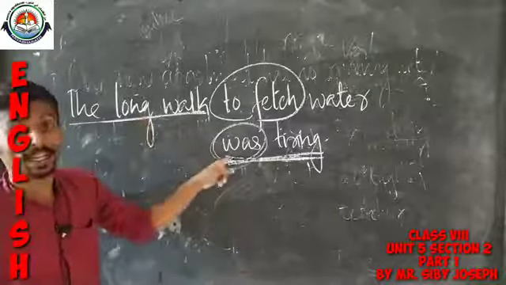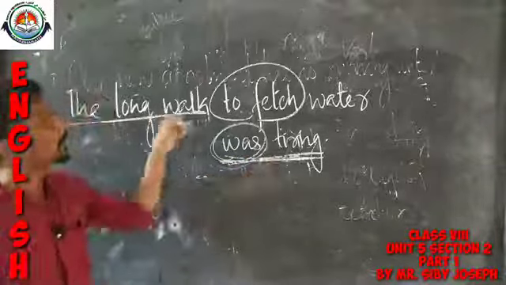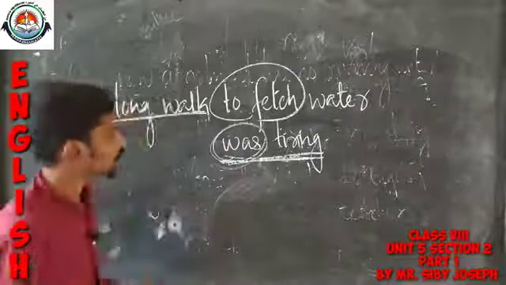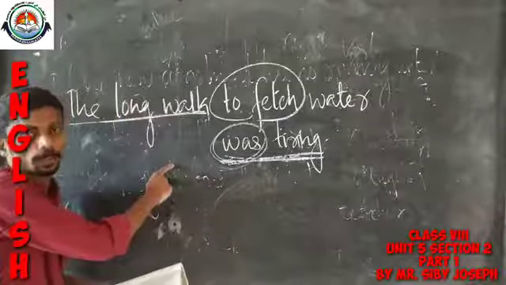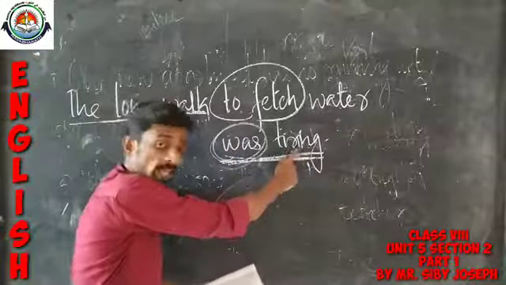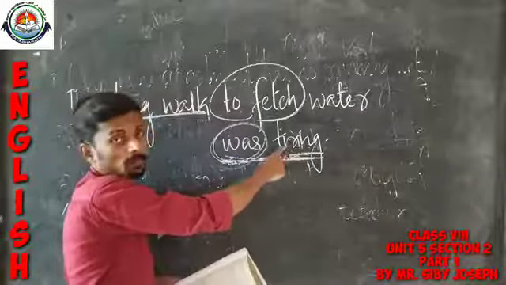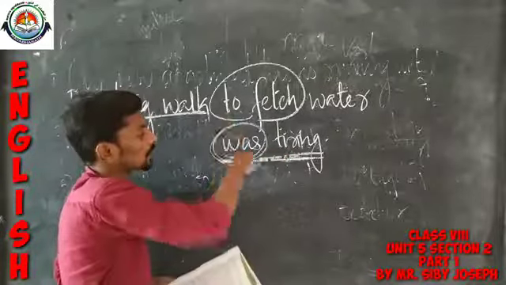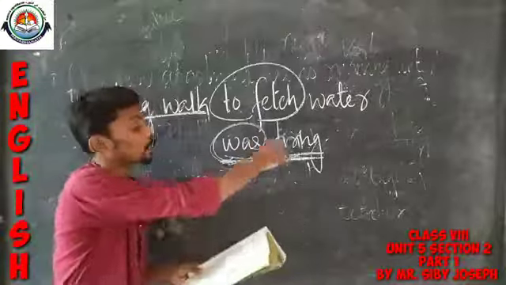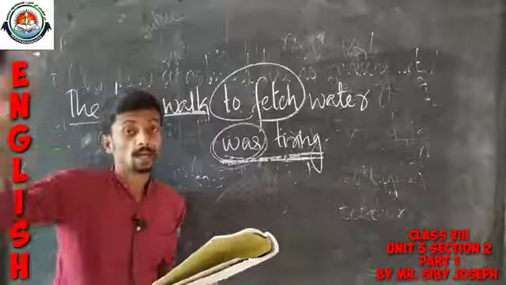What is tiring here? The long walk. So this is a subject complement. What you have to remember is that here also the present participle is used as an adjective, and at the same time it is the complement of the verb was. This is another use of the present participle.